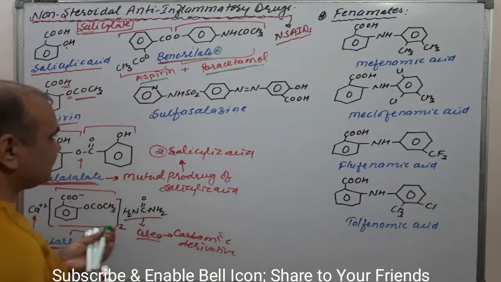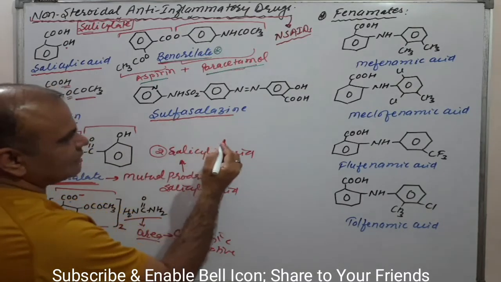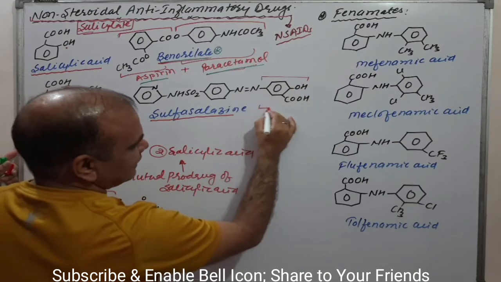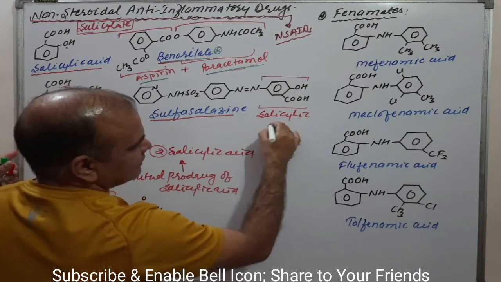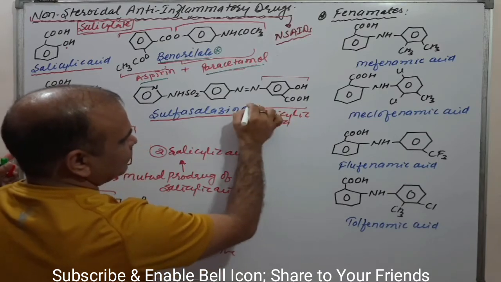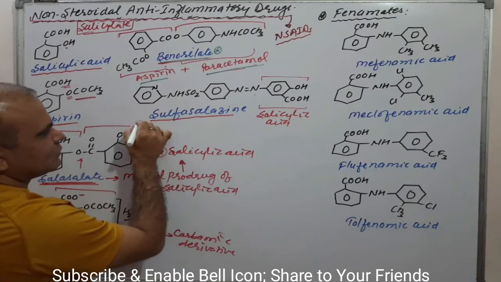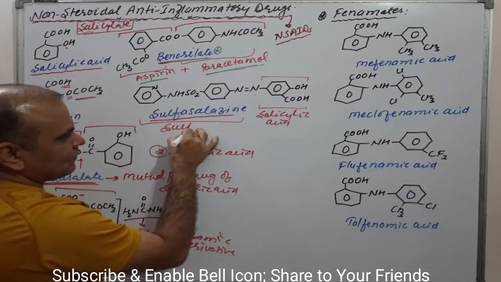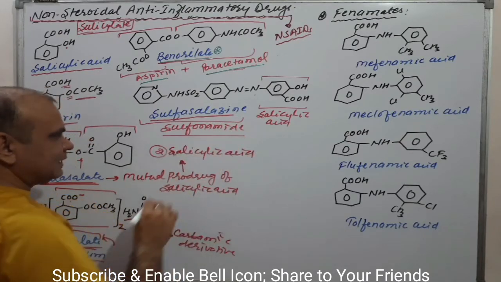Next one is sulfasalazine. Again, try to understand. This one is our salicylic acid, as we have discussed. Salicylic acid has an amino group at the para position, and this part is the sulfonamide.